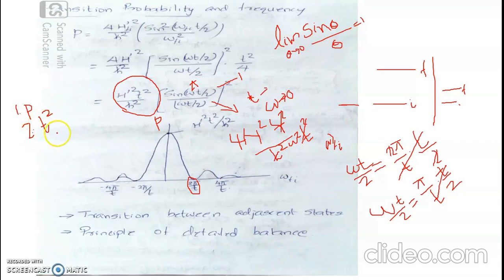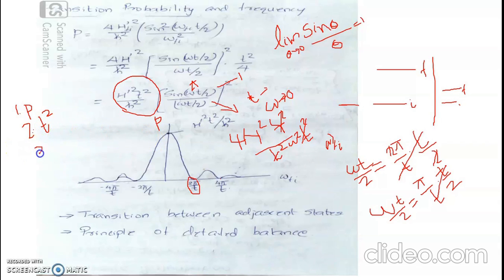Mathematically, as we have seen, the probability for no transition is proportional to the square of time. This never tells you that if you increase the time, the probability of transition is increasing. Instead, it is the probability for no transition. So, even if you make a prolonged exposure, there occurs no transition because most of the probability corresponding to no transition will be there. Mathematically, we have maximum probability corresponding to no transition.